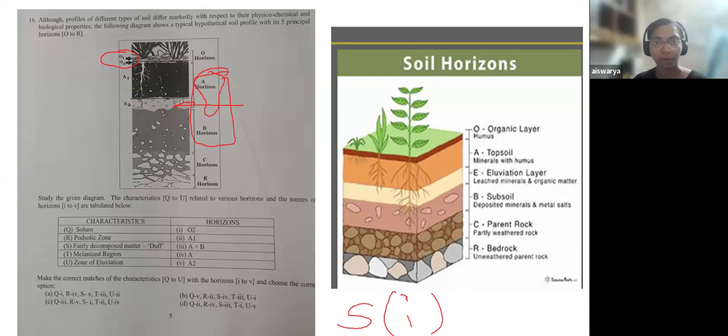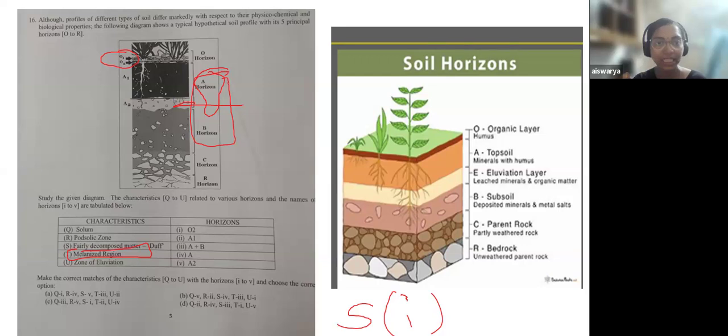Okay, you were not able to come to that particular idea of the decomposed matter. I will also tell another method to do this, like taking T, melanized region. So melanization, what do you understand by that? Melanization means what? Dark, due to the presence of melanin, it will give a blackish, very dark color shade,